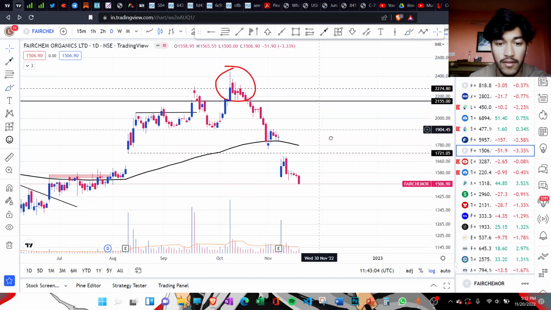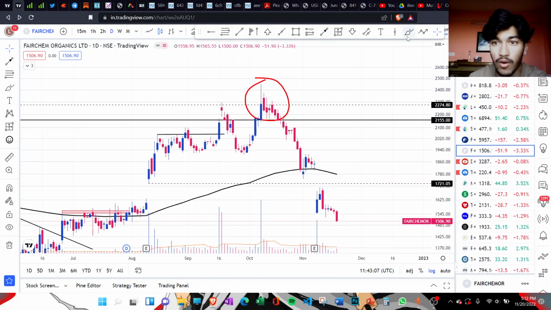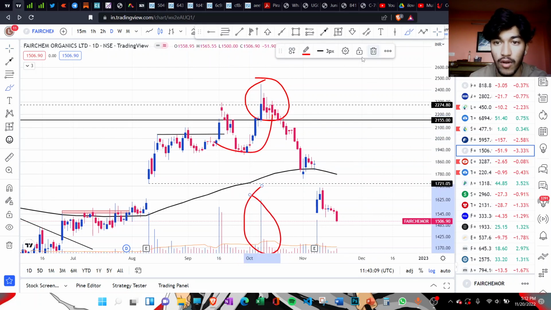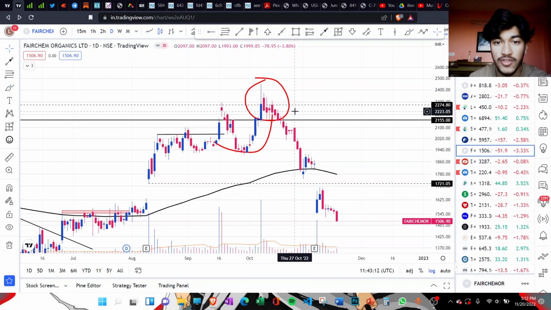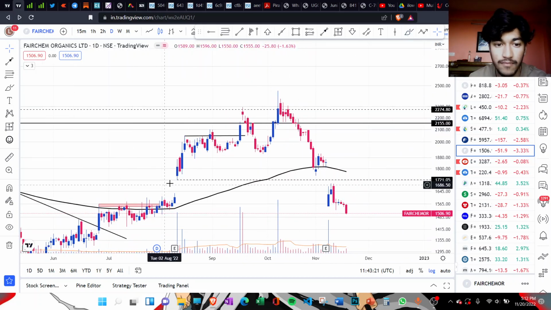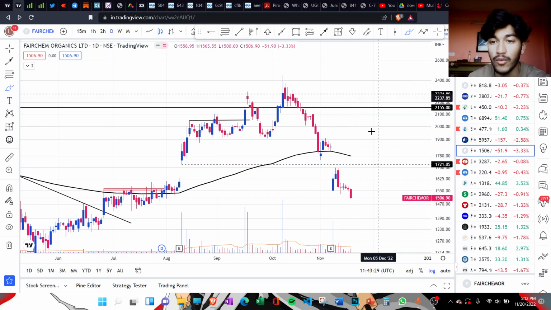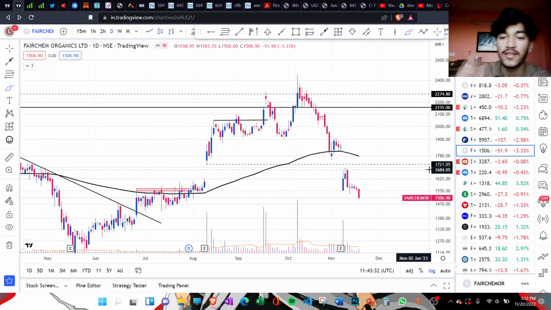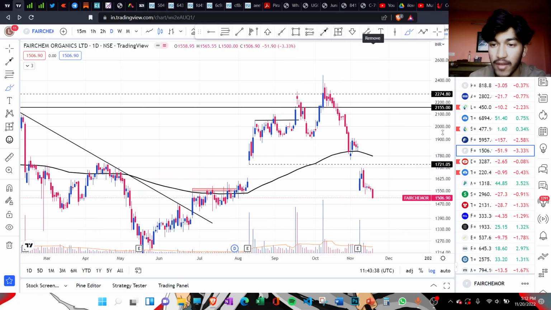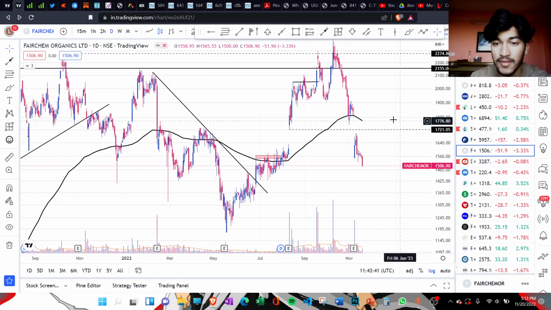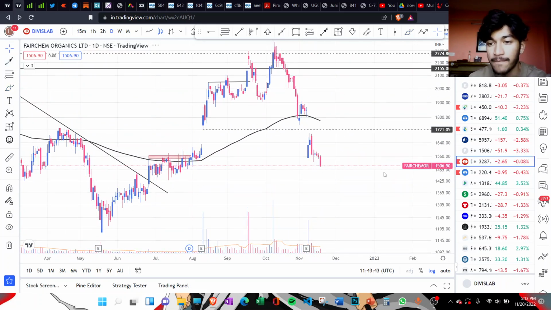This is what a typical climax top looks like. A very strong up move combined with a very huge volume, and then followed by a strong down move. And then surprisingly, the earnings gap up and the earnings gap down were at the same level. Here, this was the earnings gap up a few months ago for the quarter one earnings, and this was the earnings gap down of quarter two. So currently the stock is a big avoid for me. It's below its 30-week moving average right now, and there's a gap down. So as I said, my rule is, whenever a stock gaps down, just get out of that stock.